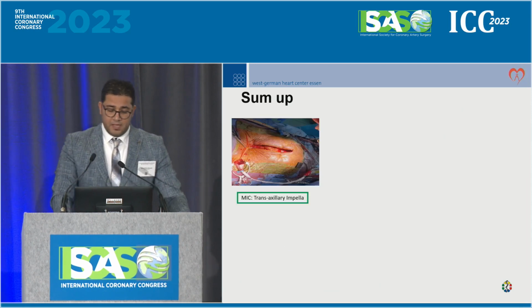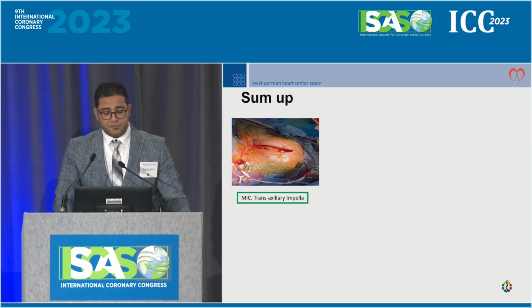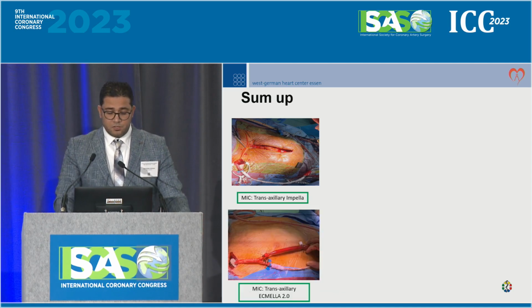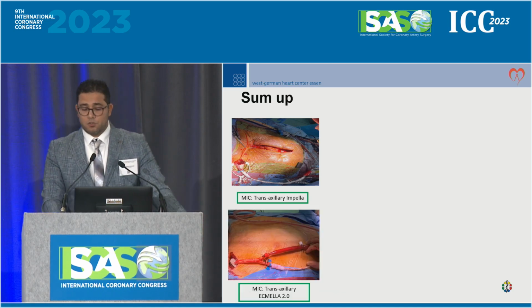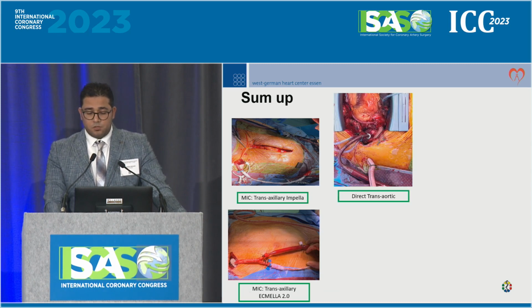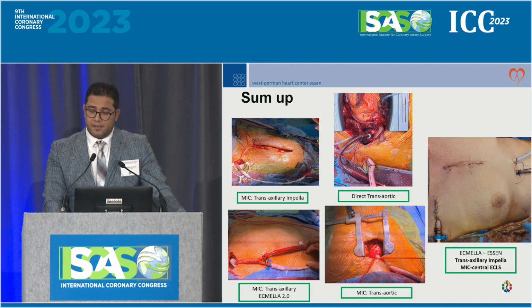So to sum up, Impella can provide support for patients with a failing left ventricular function. We can do a transaxillary Impella as an additional procedure. We can also do it in cardiogenic shock, the so-called ECMELLA or ECPELLA, as you call it, like a Y graft you see here, where the thorax is still native. With the patient, you can also do a direct transaortic. You can also do the minimally invasive approach before LVAD when the patient is still young. And we can also do a combined ECMELLA in patients with very small vessels.